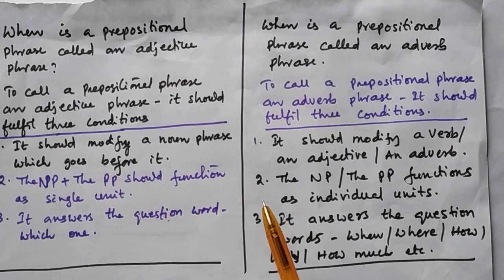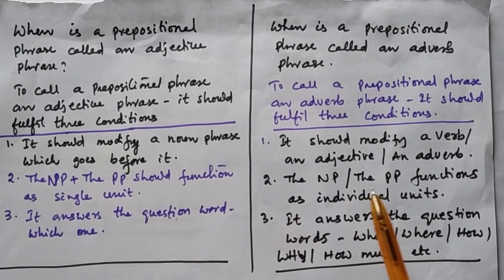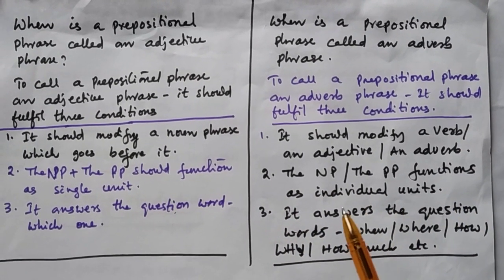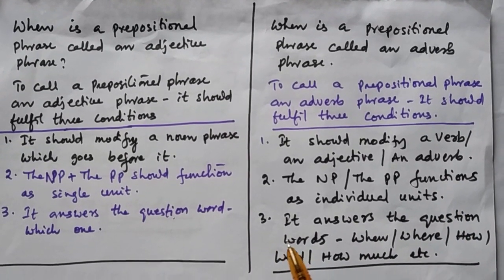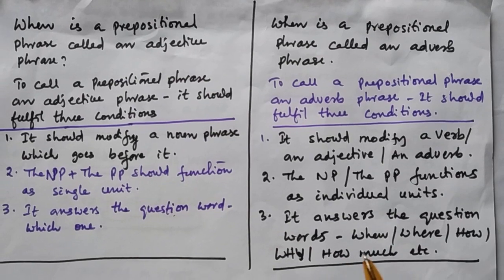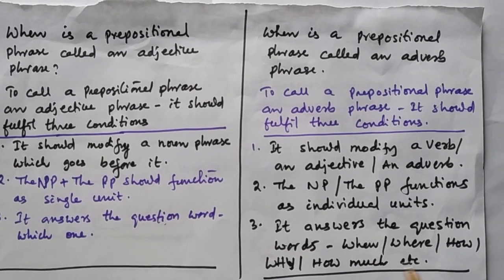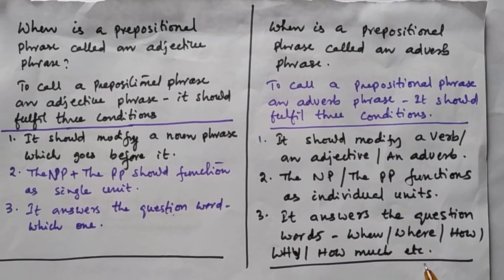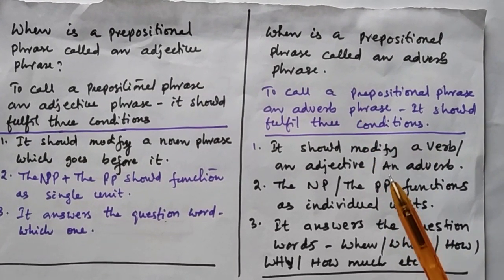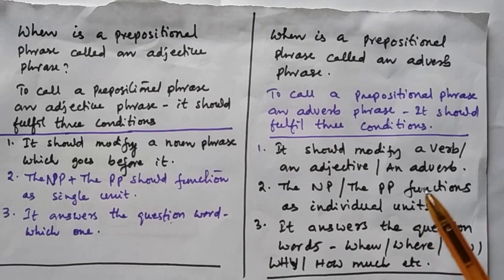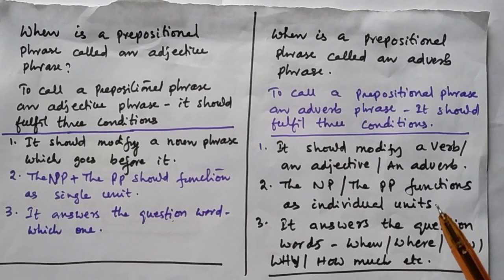And second one is that the noun phrase and the prepositional phrase should function as individual units. And third one, it should answer the question words when or where or how or why or how much, etc. In this way, if a prepositional phrase fulfills these conditions, then the prepositional phrase is called an adverb phrase.